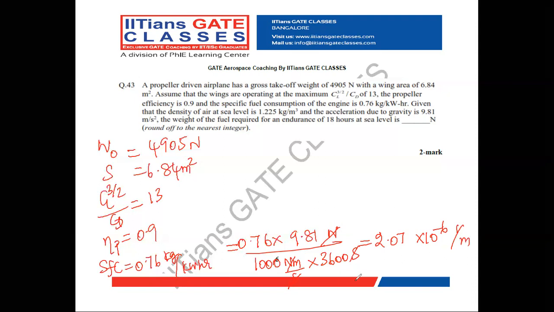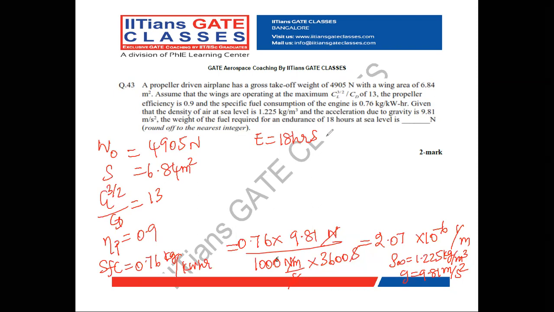Okay, and they also given the air density value at sea level as 1.225 kilogram per meter cube, and acceleration due to gravity 9.81 meter per second square. Endurance they given it as 18 hours.